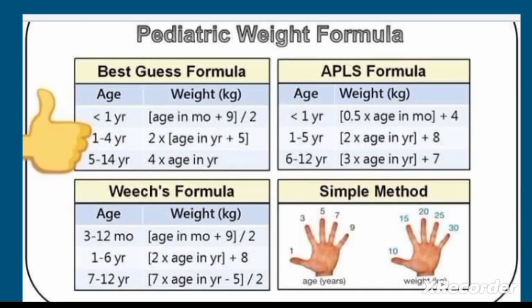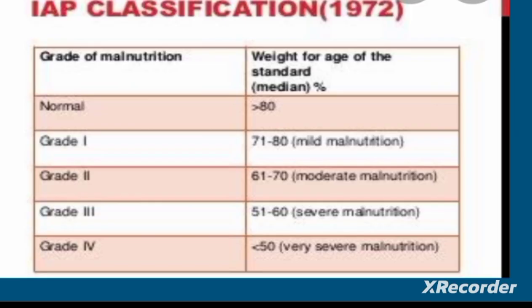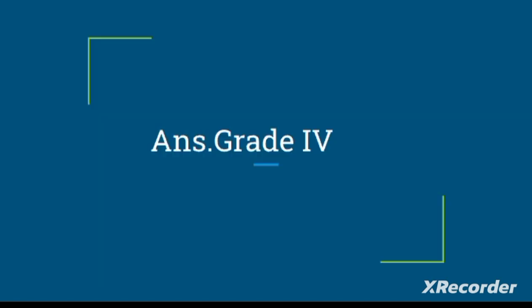The weight of the child can be assessed by different formulas: best guess formula, APLS formula, Weech formula, simple method, etc. Here the child is 4 years old and the approximate weight for this child is 20. So when we assess the percentage, it will be below 50. So the grade will be 4.